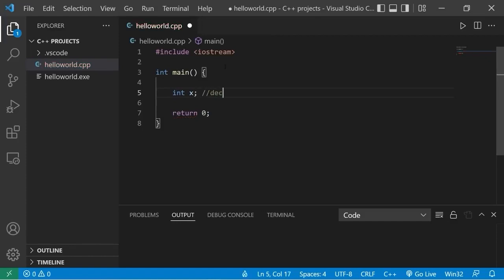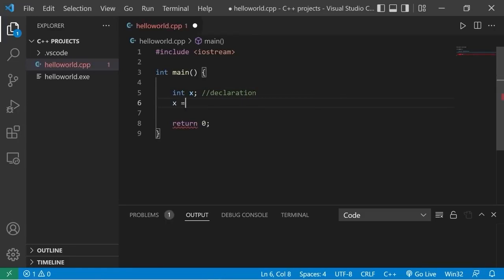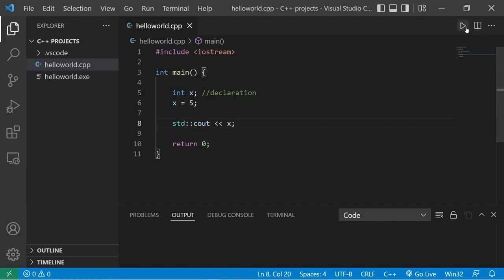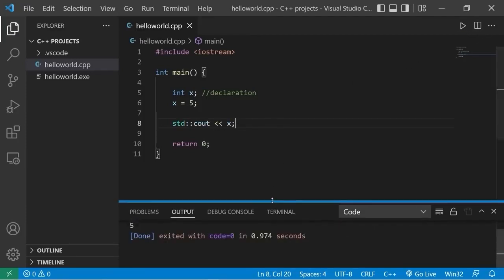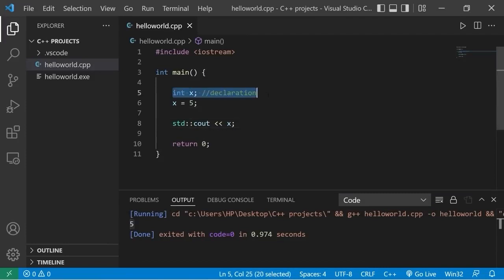This step is declaration. Now to assign a variable, you take the variable's name, that unique identifier, then we will set this equal to some number. Since we declared this variable as an int, it will store an integer, maybe like 5. Now this variable behaves as if it was the value that it contains. It will behave as if it was the number 5. Then to display a variable, we can use standard output, std::cout. We will display x. And let's see what we have. There's our value, 5.